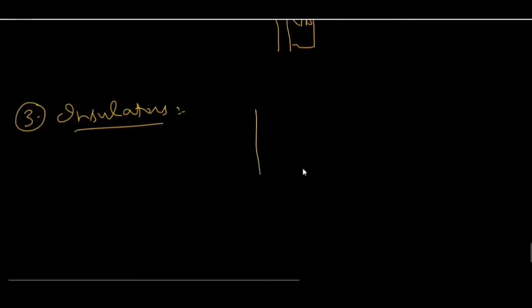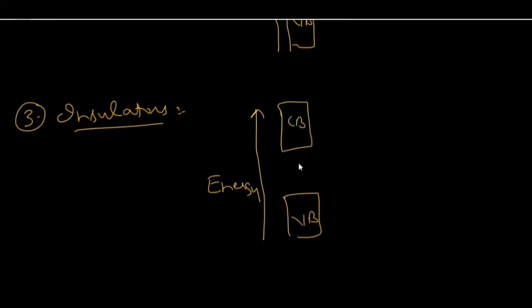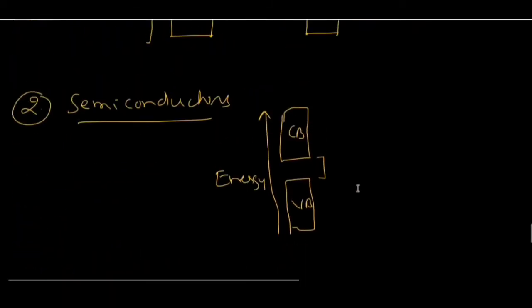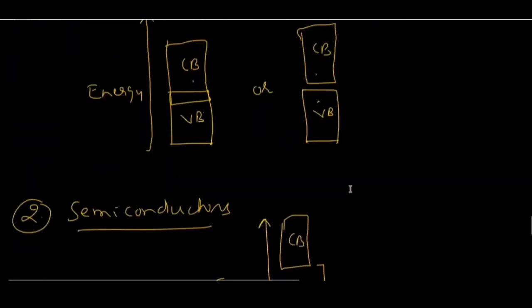Those substances in which energy gap between valence band and conduction band is very large, so that no electron can jump from valence band to conduction band. These are called insulators.